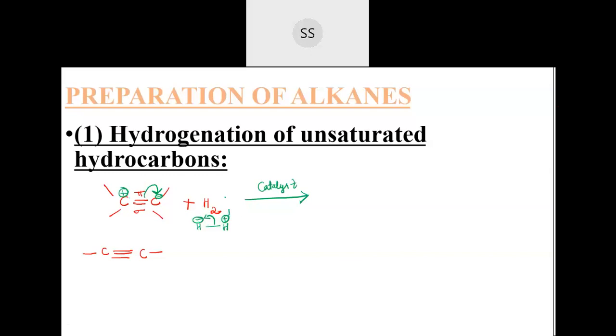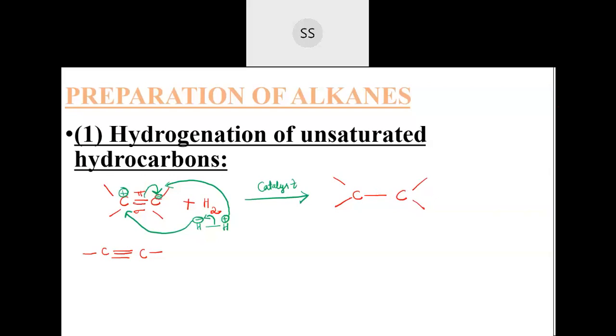This positive hydrogen I'm going to link with the negative carbon. And the negative hydrogen I'm going to link with the positive carbon. Okay, so then see the compound what you're going to get will be like this. Here carbon and carbon, single bond. This side, I've put only single bond. Now these electrons are there.